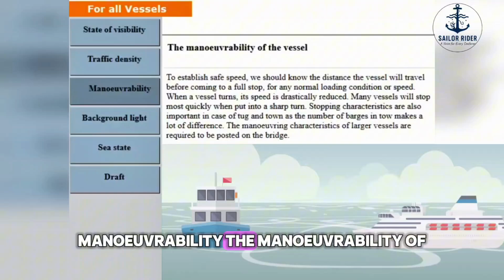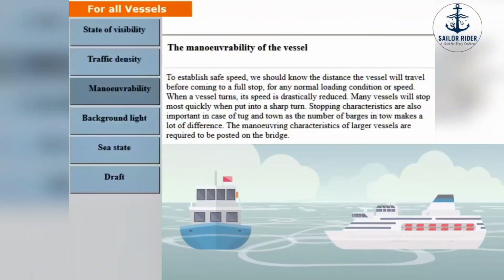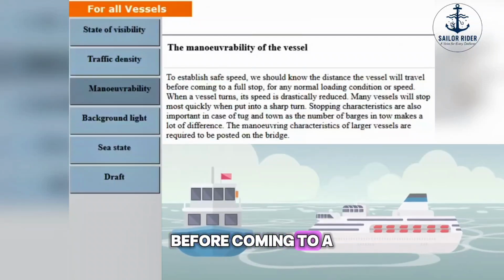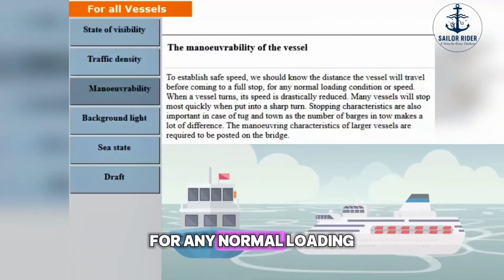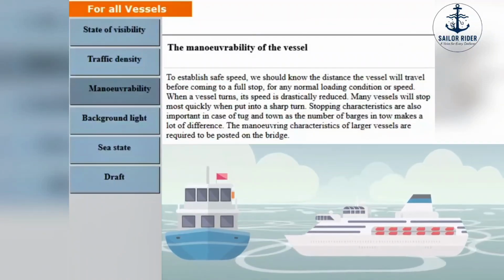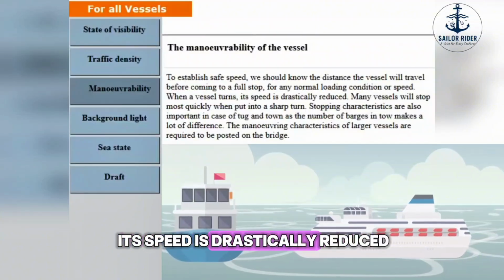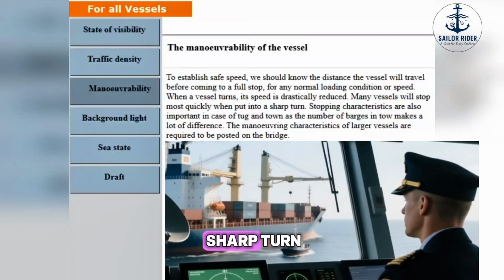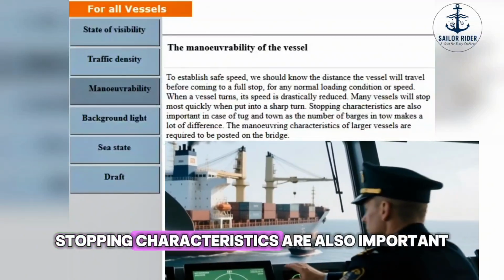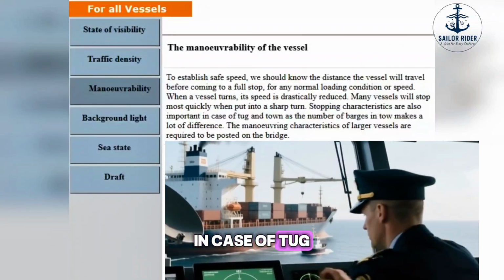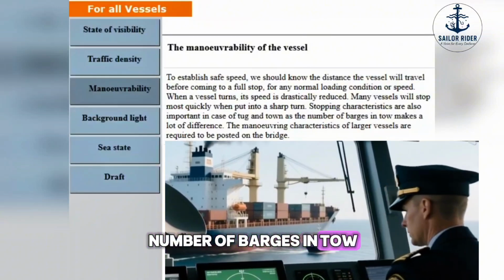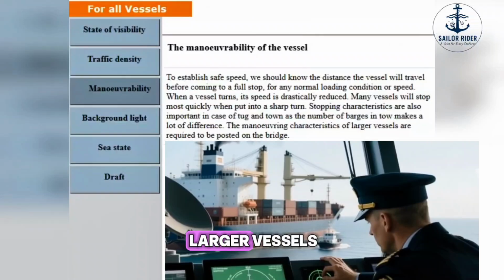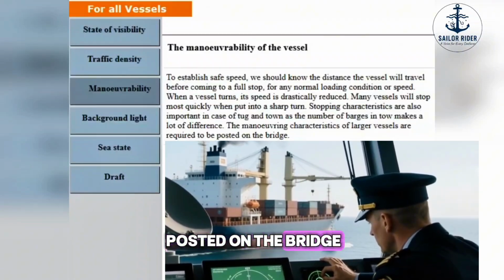Maneuverability. The maneuverability of the vessel. To establish safe speed, we should know the distance the vessel will travel before coming to a full stop, for any normal loading condition or speed. When a vessel turns, its speed is drastically reduced. Many vessels will stop most quickly when put into a sharp turn. Stopping characteristics are also important in the case of tug and tow, as the number of barges in tow makes a lot of difference. The maneuvering characteristics of larger vessels are required to be posted on the bridge.